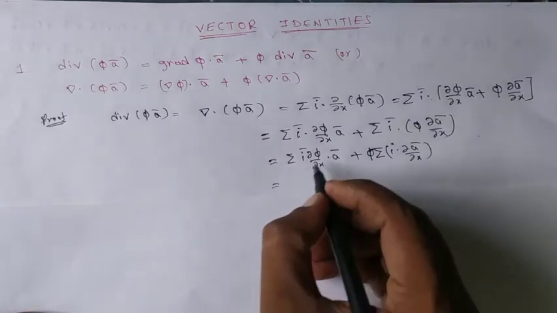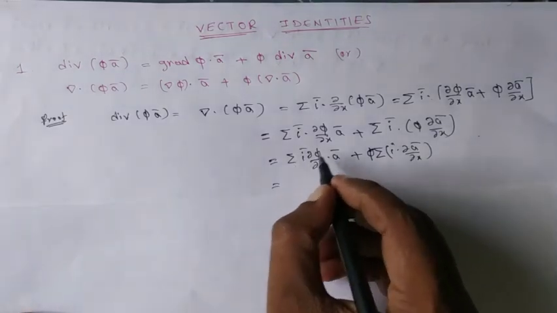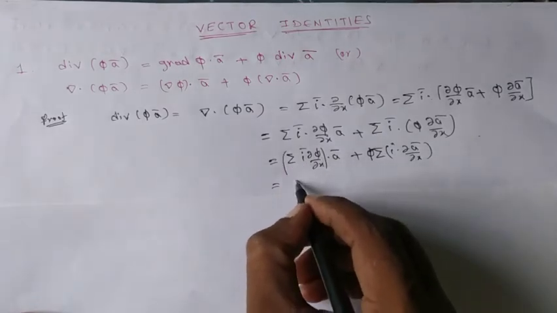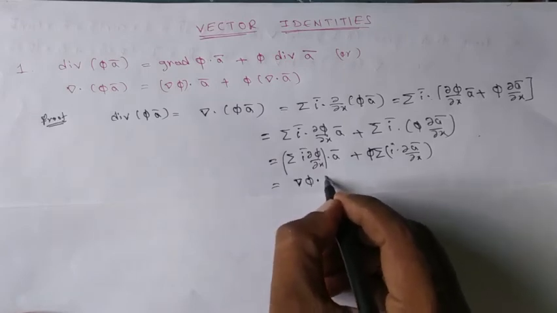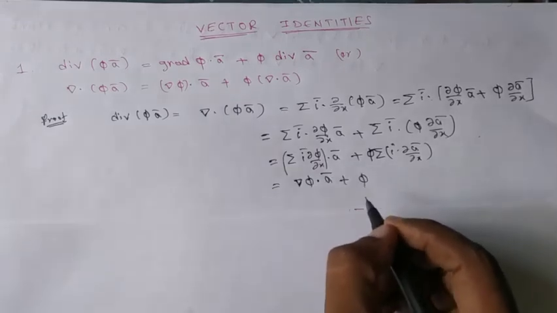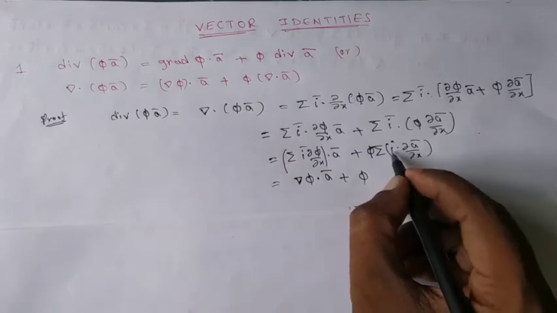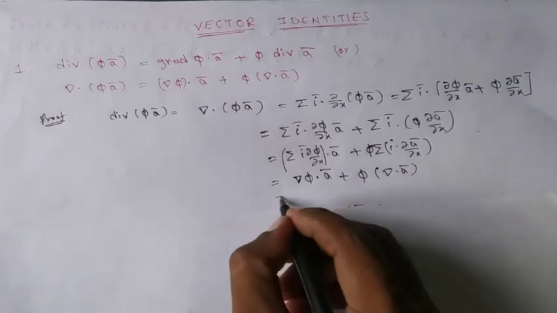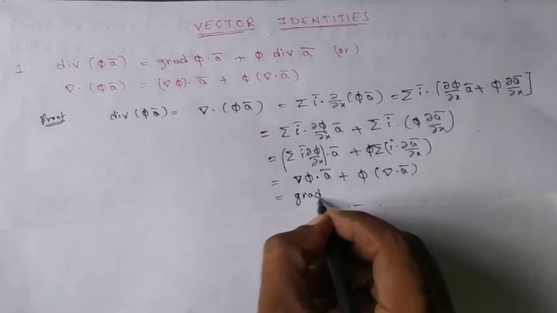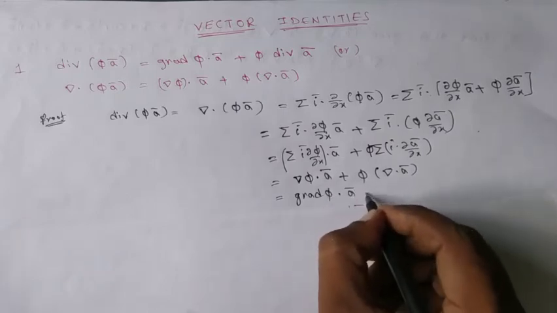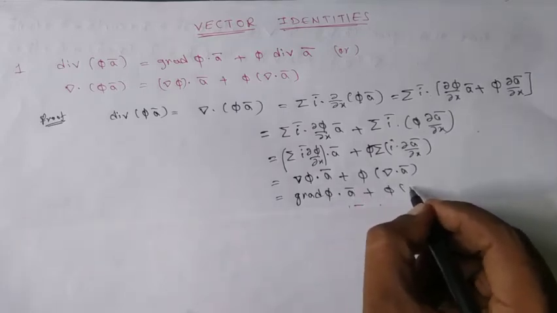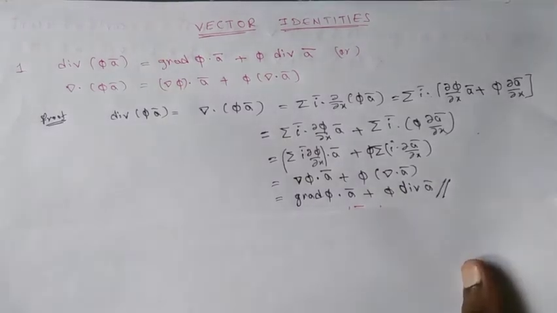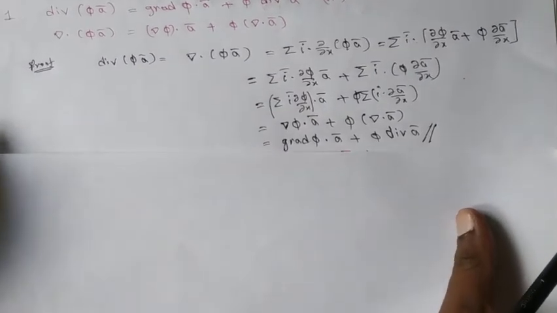So according to the definition, grad phi is sigma i bar dou phi by dou x, and this is only a sum, sigma runs over like this. So this value is del phi dot a bar plus phi into sigma i bar dot dou a bar by dou x, which is del dot a bar. In verbal notation we can write it as grad phi dot a bar plus phi into div a bar. So this is the proof. How to remember it like this. Similarly we can go on to prove the next statement.